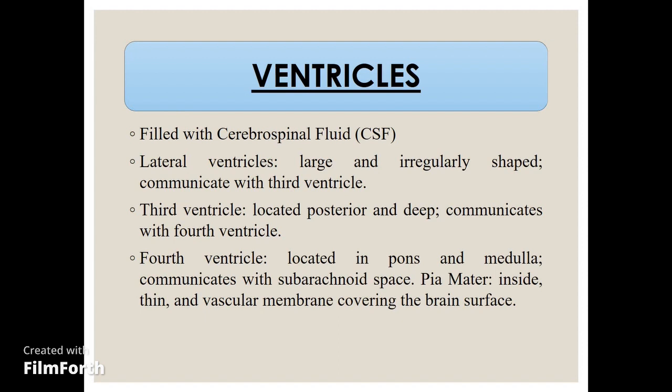Next are the ventricles. Ventricles are special cavities present in the brain, and they are basically structures which form and circulate the cerebrospinal fluid. Cerebrospinal fluid is a fluid which basically protects the central nervous system, and it is also a medium of exchange. The ventricles are four in number. There are two lateral ventricles which are basically large and irregular in shape, and they form the major amount of CSF. They communicate with the third ventricle.